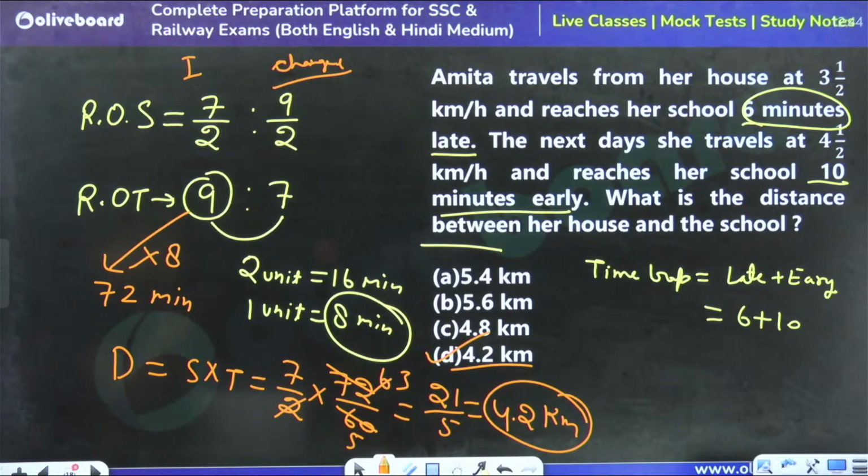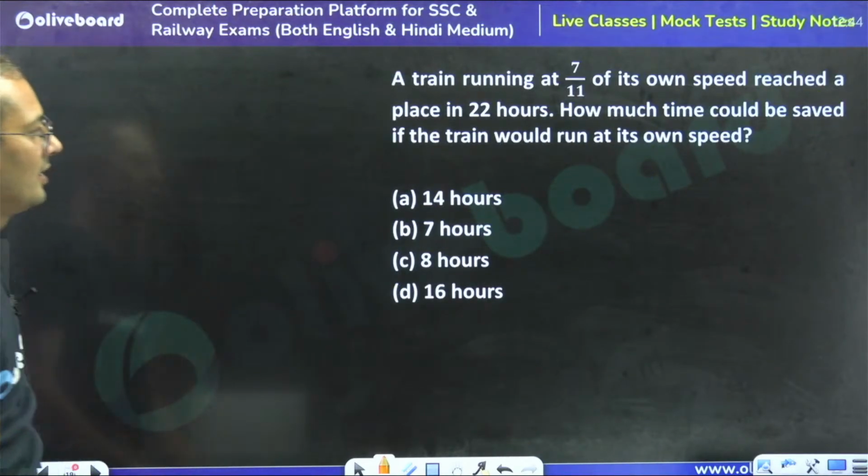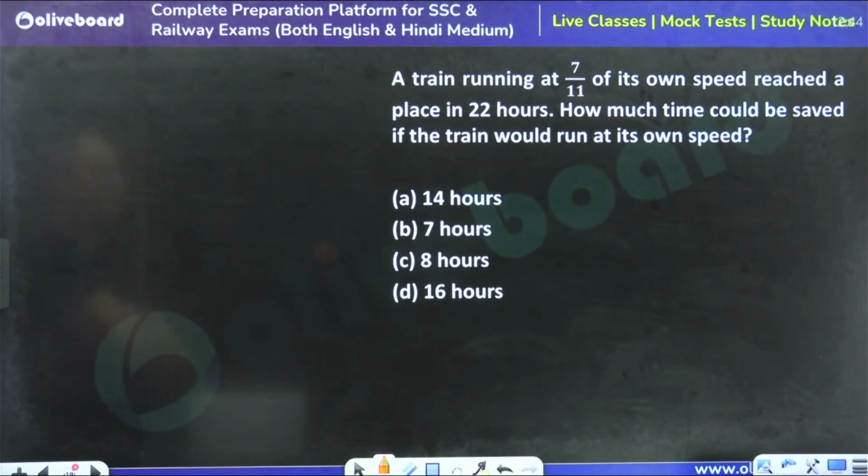Yes, D is the right answer. So moving forward, tell me what is the answer for this question.